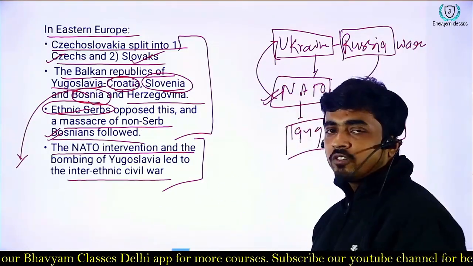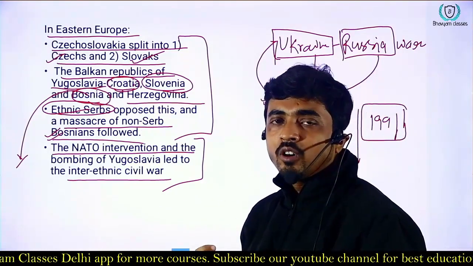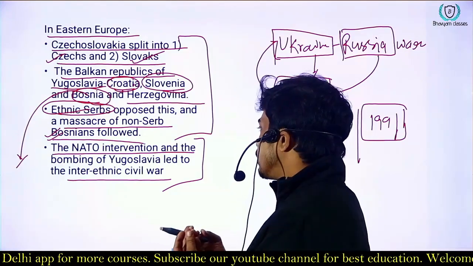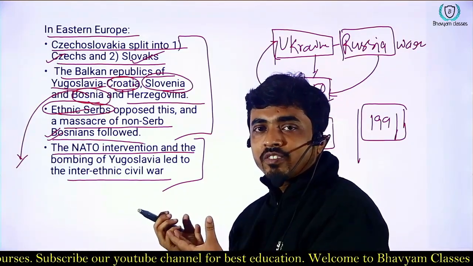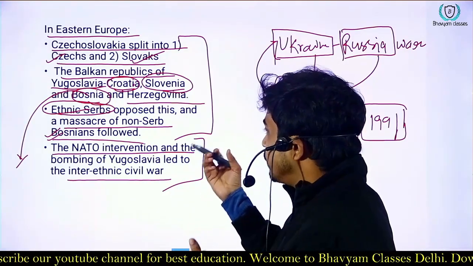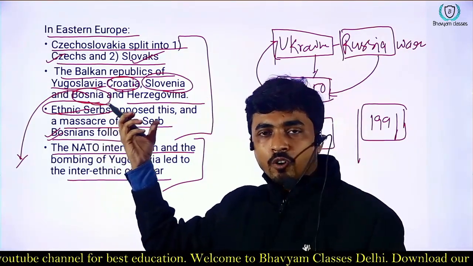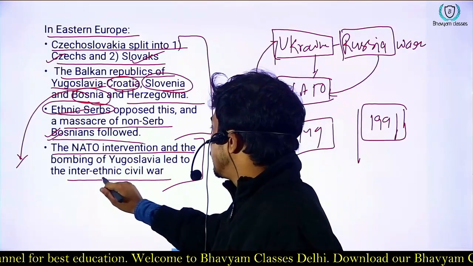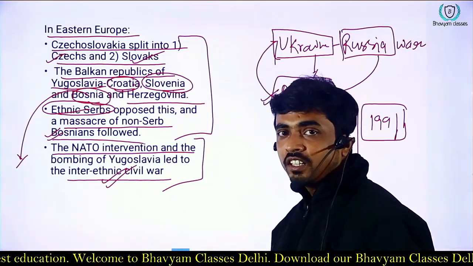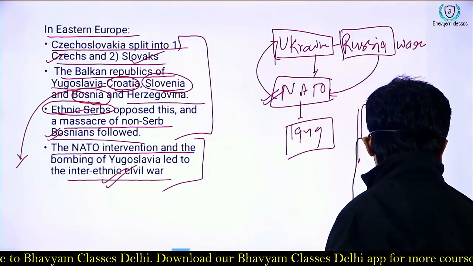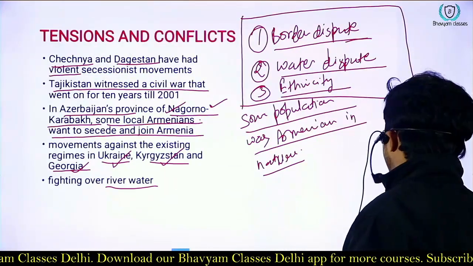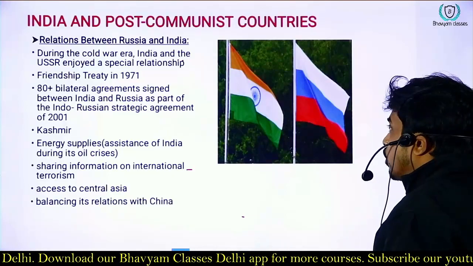So there were a lot of ethnic tribes, or we can say ethnic populations. NATO was also trying to get benefit for itself. So NATO intervened, dropped some bombs that led to the inter-ethnic civil war in the Yugoslavian region. That was the whole story about tension and conflict.